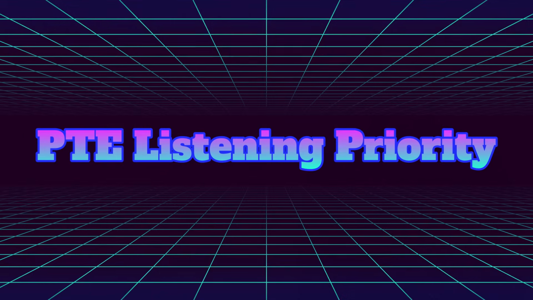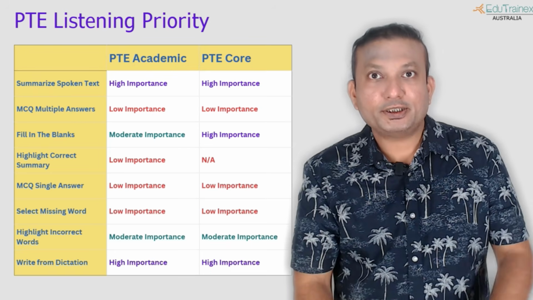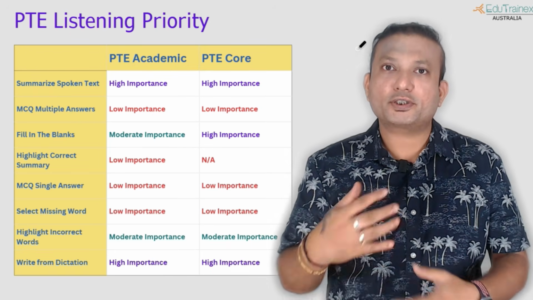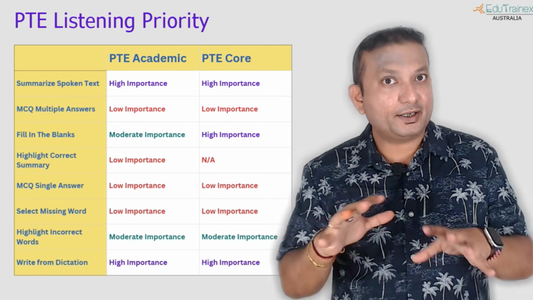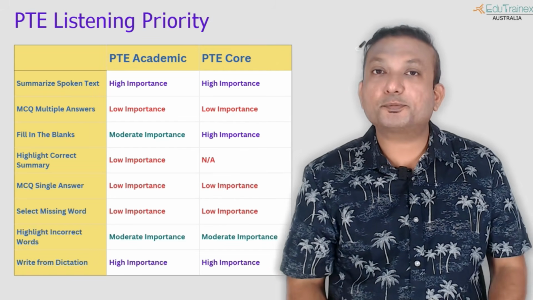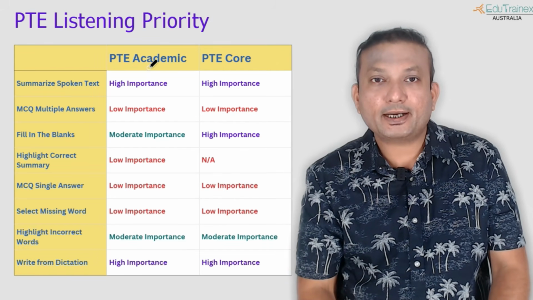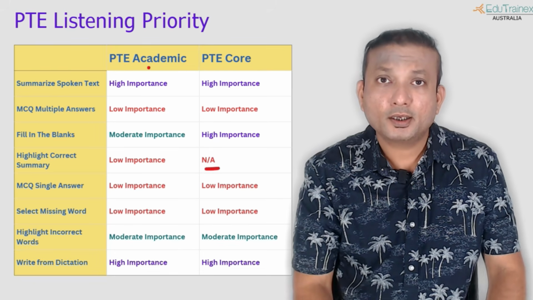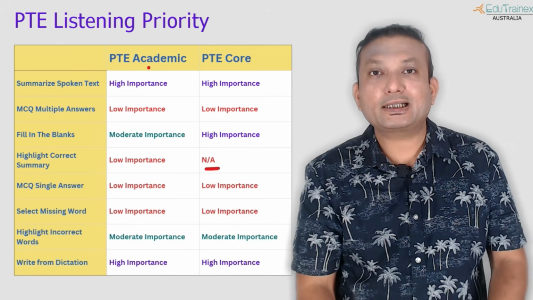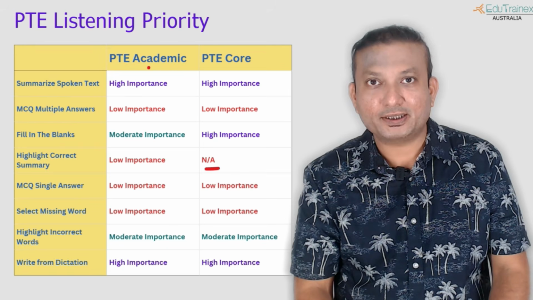spend on this question. Next, we come to the listening module, which is quite a big module. 7 questions for PT Core, 8 questions for PT Academic, 8 different types of questions. Now we'll explore each of them. So PT Academic, as you can see in the core exam, this is the only difference. The highlight correct summary is not applicable for the PT Core exam.